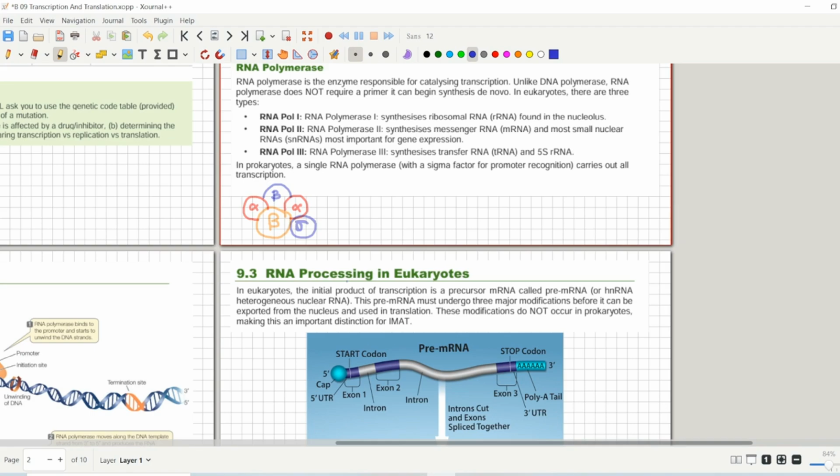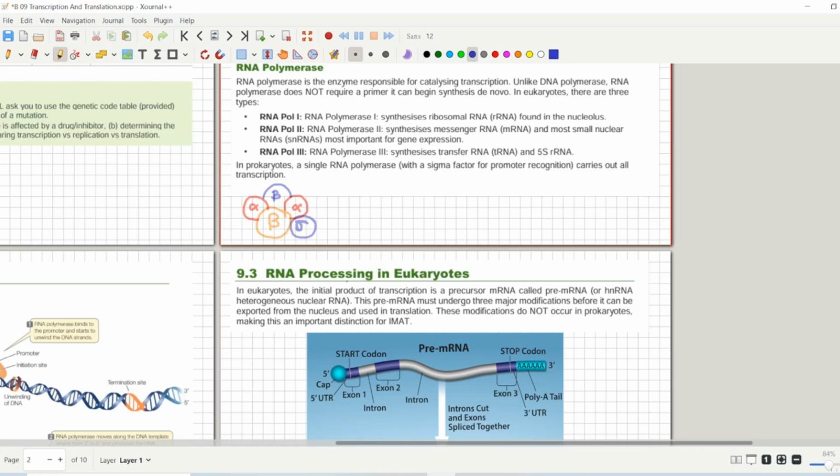So the RNA polymerase contains 4 subunits, 2 alpha and 2 beta molecules, and they are called the core enzyme, while there is a sigma factor that is required for the RNA polymerase to actually start the process, right? So the core enzyme and sigma factor combine together and form a holoenzyme.